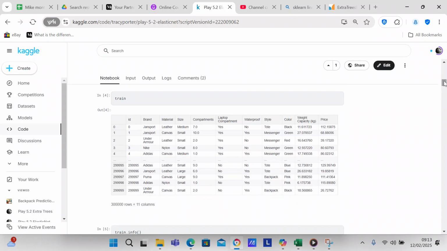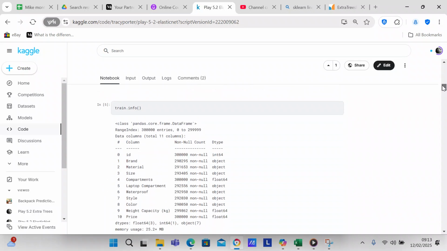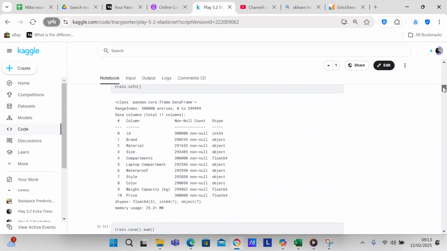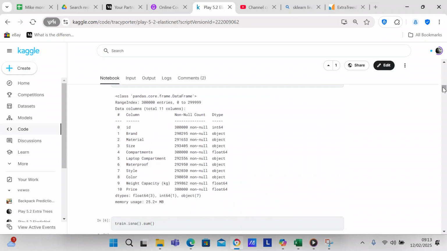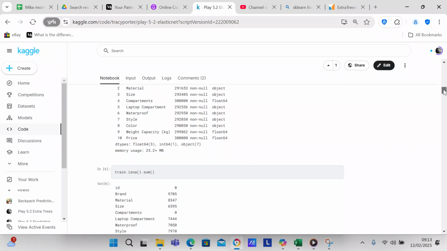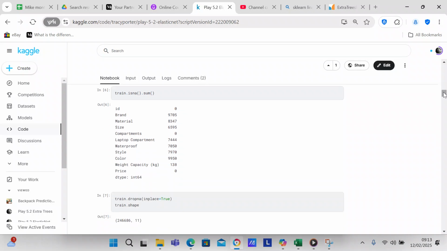So we're going to look at the train file. The train file has 11 columns of data, with the final column of data being the price, which is the target. And then we check info, to see what each column of data is comprised of. So you can see we've got integers, floats, and objects. We're going to check for null values. You can see that we've got quite a few null values.